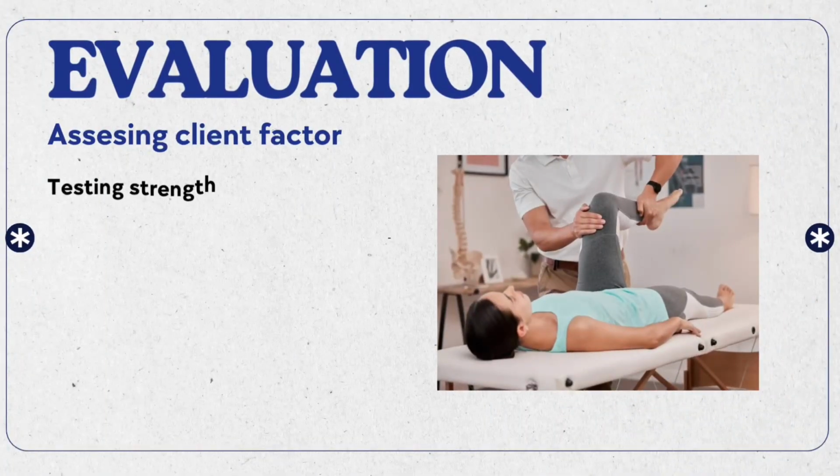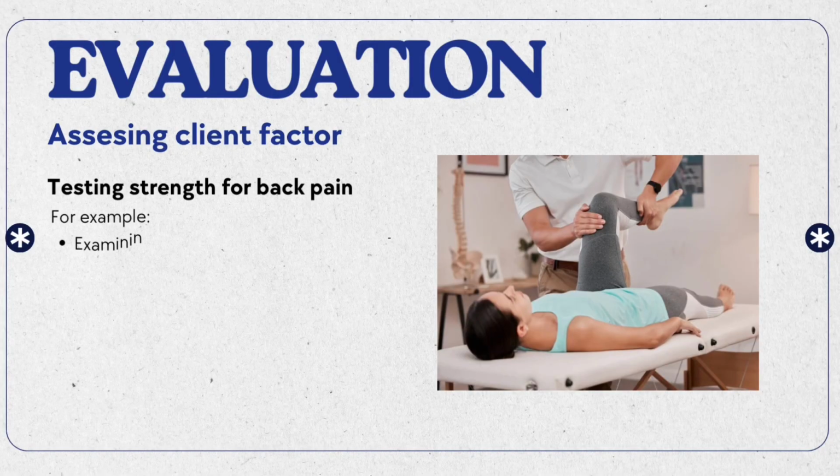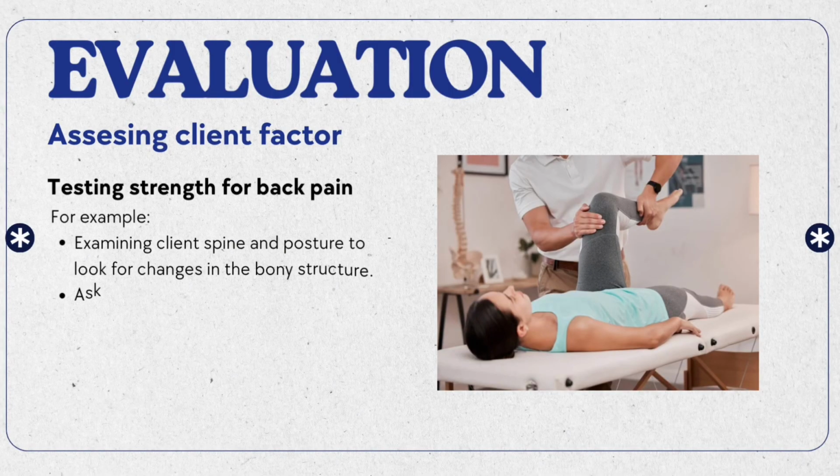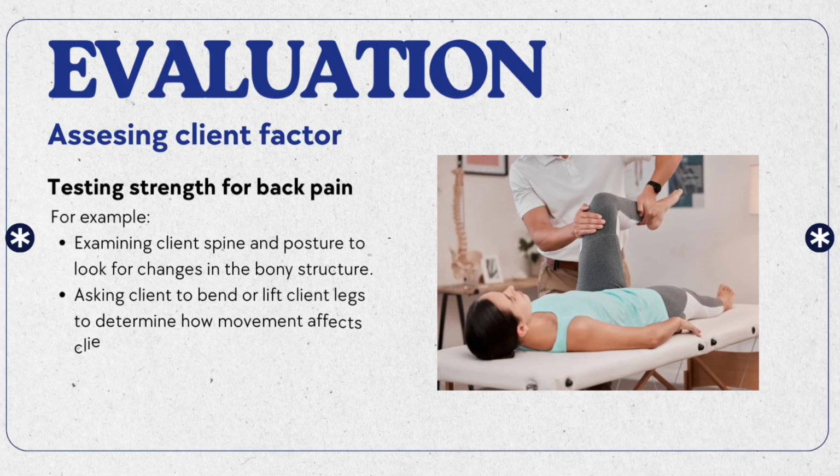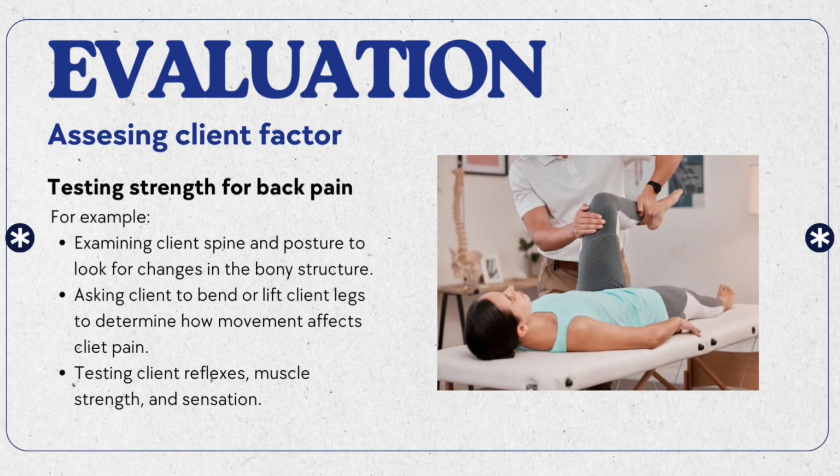Now we're going to move to assessing client factors by testing strength for back pain. Therapists will examine the client's spine and posture to look for changes in the body structure. After that, the therapist will ask the client to bend or lift the client's leg to determine how movement affects the client's pain. This is for testing the client's reflexes, muscle strength and sensation.